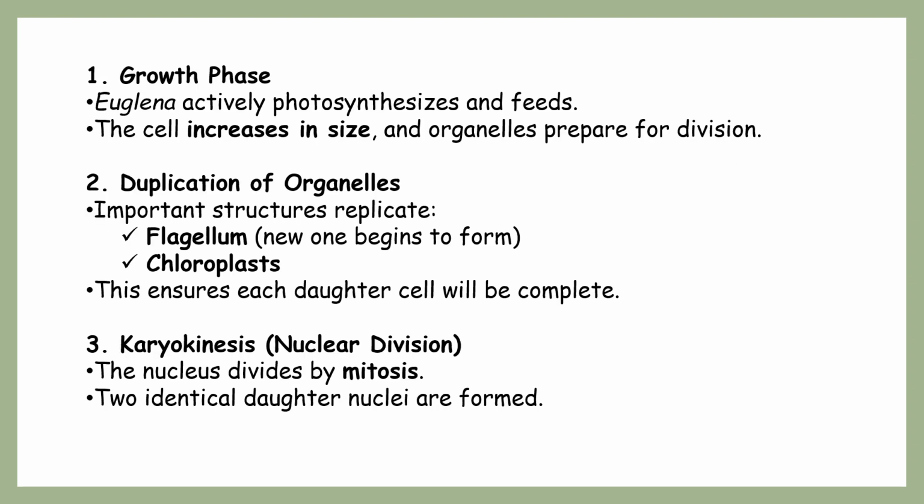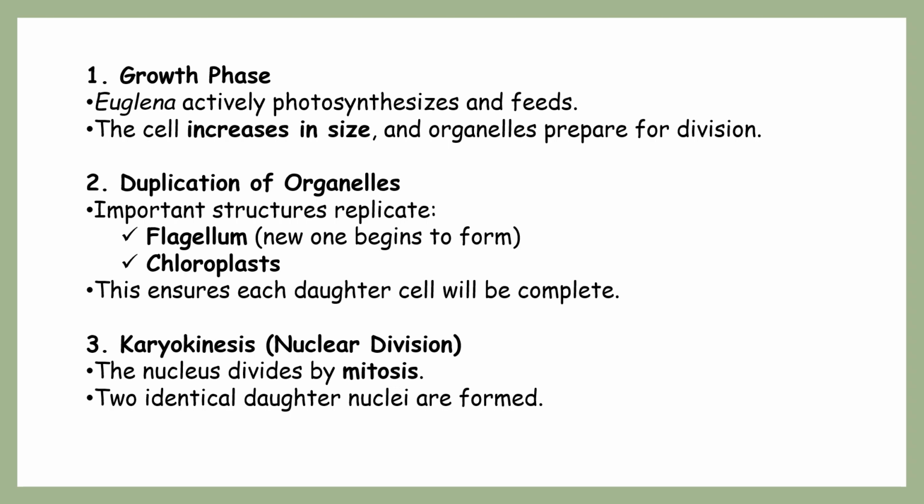So this longitudinal binary fission includes lots of steps. Let's talk about those steps, starting with the growth phase. The best example for this is euglena, so we're considering euglena as the example. Whenever a euglena parent wants to go through this longitudinal binary fission, first of all, it feeds well and increases its size. That is the growth phase.